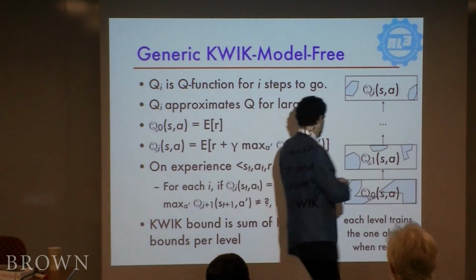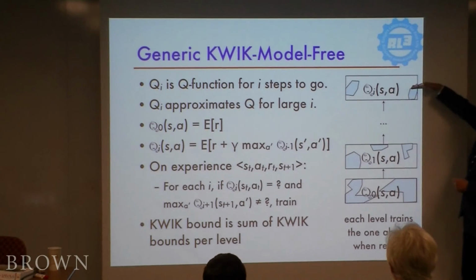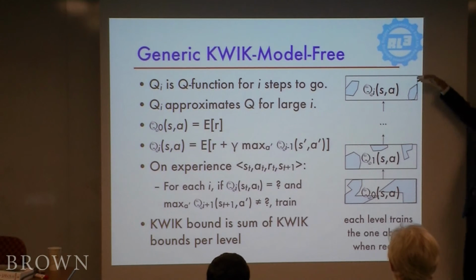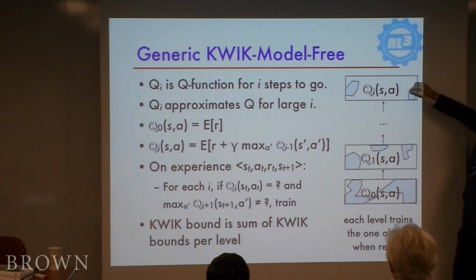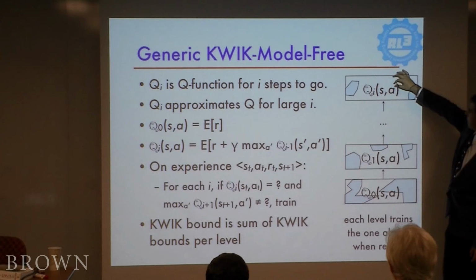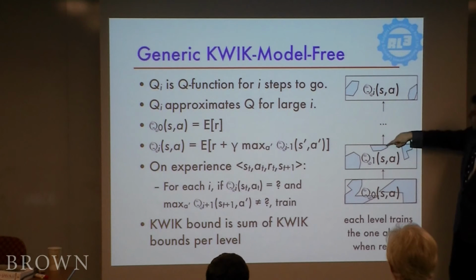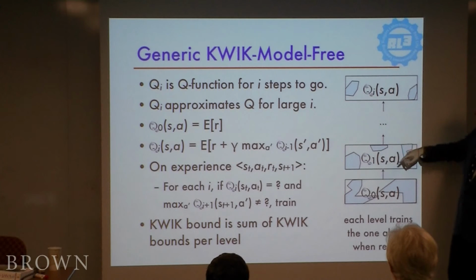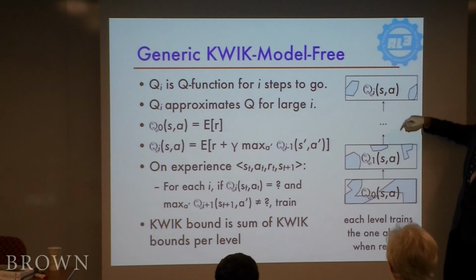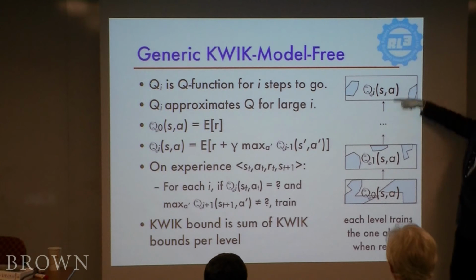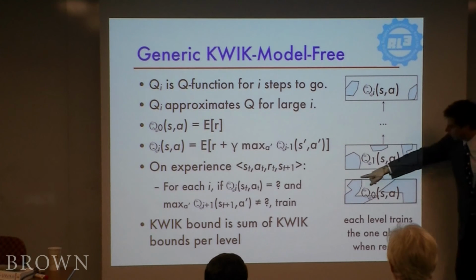So here the idea is we want to learn an approximation of the Q function. One way to do that is to learn what's known as a finite horizon Q function for a long enough horizon. And the way that we're going to do that is we're in some state-action pair. We take an action. We end up one step closer to the end horizon, but in some other state. If we know the value of that, because our quick learner says, I know the value, you can actually back it up and do almost like a Q-learning update to that value. If you don't know it, then you have to say, I don't know, and then this one doesn't actually get to learn anything.